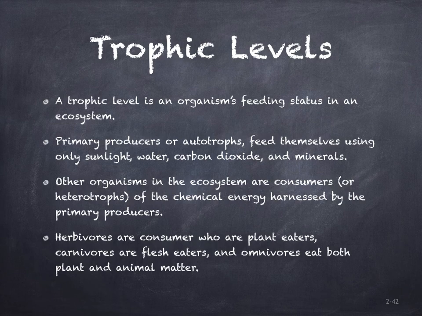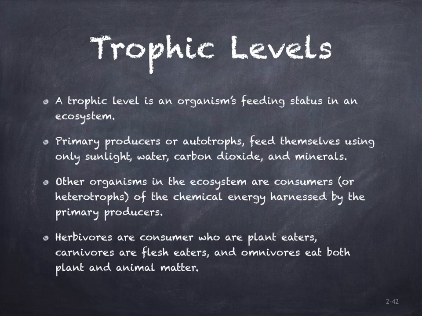An organism's feeding status in an ecosystem can be expressed as its trophic level. In a savanna, grasses and trees are the primary producers. We call them autotrophs because they feed themselves using only sunlight, water, carbon dioxide, and minerals. Other organisms in the ecosystem are consumers of that chemical energy harnessed by the producers.